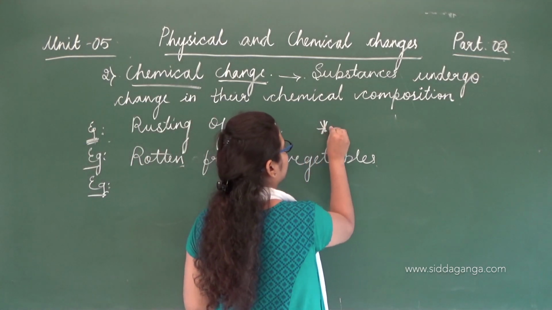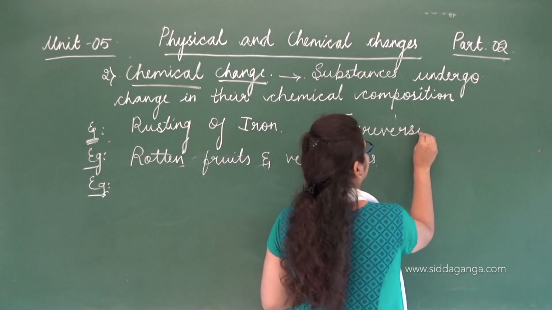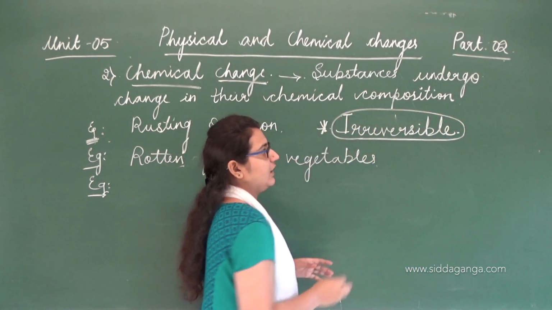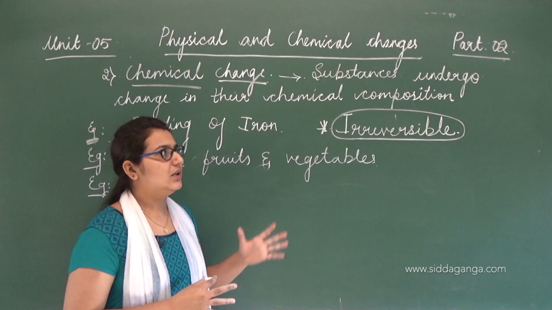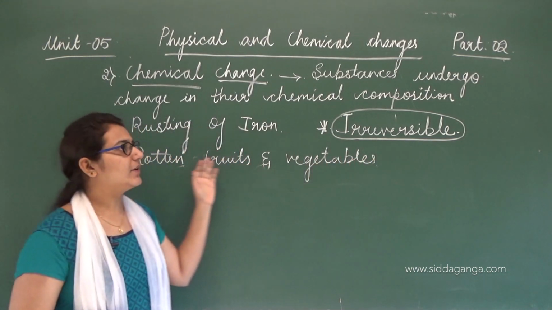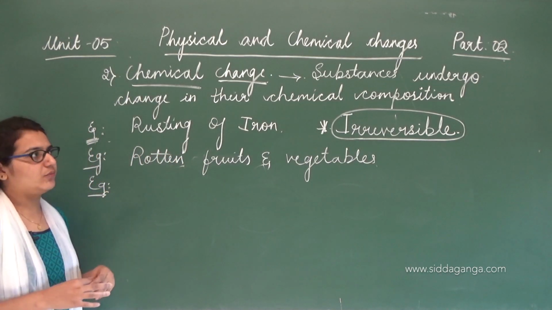Again, the important point to be remembered is that chemical changes are irreversible, and in chemical changes, new substances are formed.